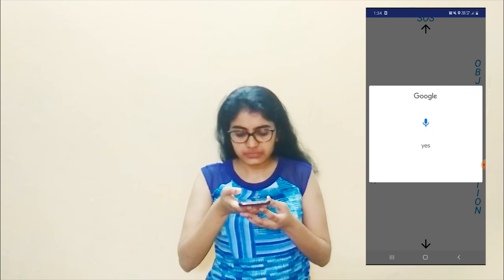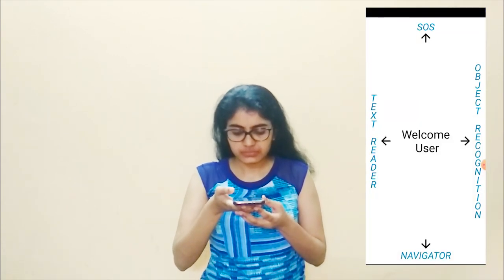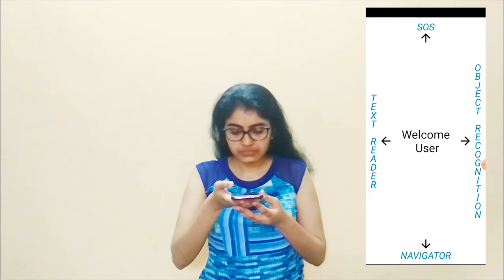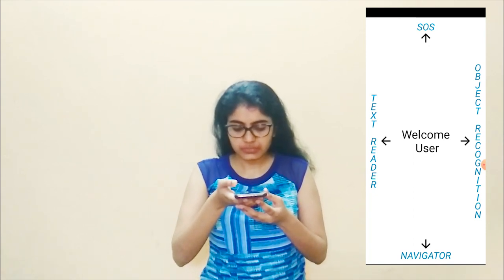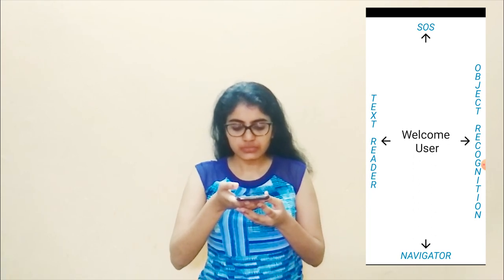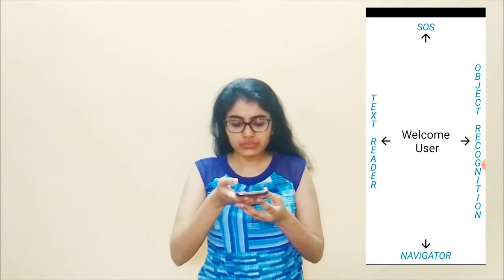1. Navigation system. The device vibrates until you get back to the correct path and notifies you to proceed in which direction and by what angle. 2. Object detection. Detects nearby objects and names them. 3. SOS. It sends an SMS to your favorite contacts and plays an alarm. 4. Text recognition. It recognizes text and reads it out.